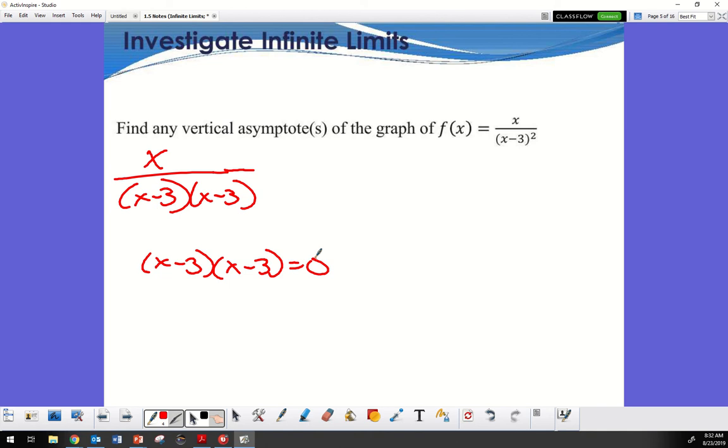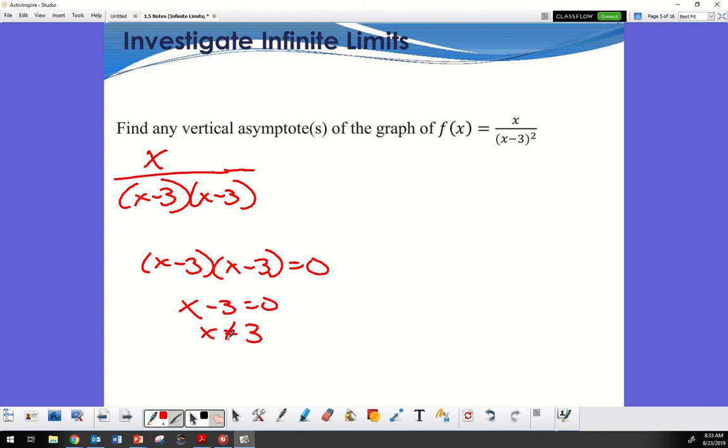Therefore, x minus 3 equals 0, so x is 3. If this is a domain restriction, I would say that x cannot equal 3. And the asymptote is x equals 3. Yeah.